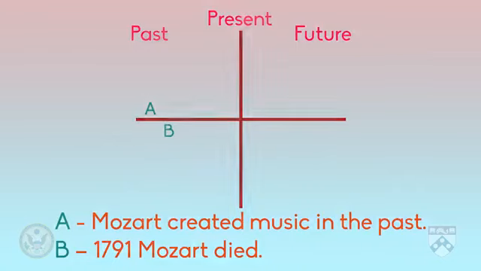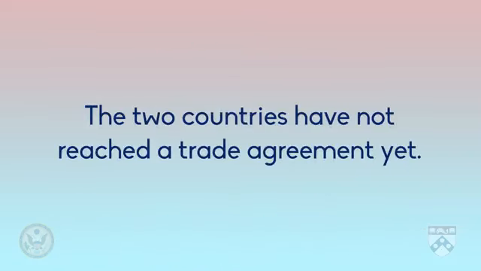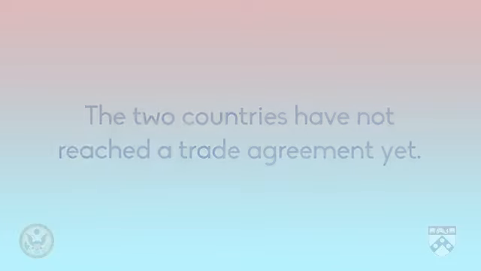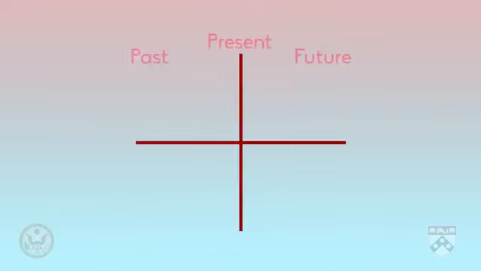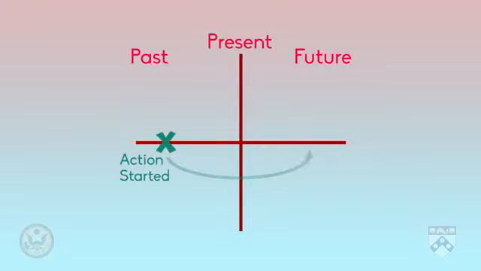Here's a different example. The two countries have not reached a trade agreement yet. Here, we expect that eventually the two countries will reach a trade agreement, but right now there is no agreement. To show that the process started in the past, but that it's expected to continue into the future, we use the present perfect.